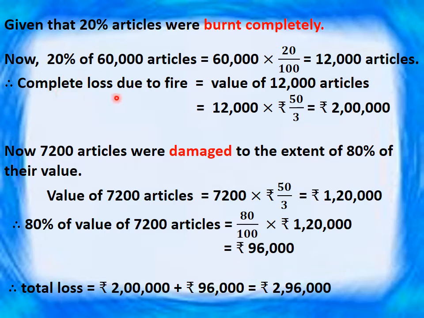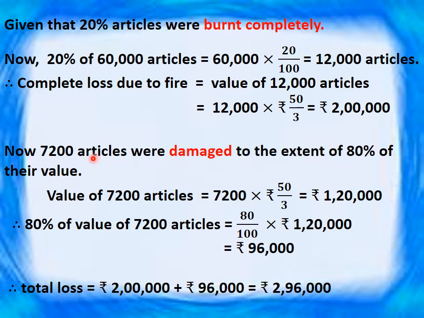Now complete loss due to the fire is equal to what? Value of those 12,000 articles is equal to 12,000 into 50 upon 3 is equal to rupees 2 lakh. Here 50 upon 3 was the value of one article. So value of 12,000 articles is equal to rupees 2 lakh. So we got the complete loss. Now the second part, 7,200 articles were damaged to the extent of 80% of their value.